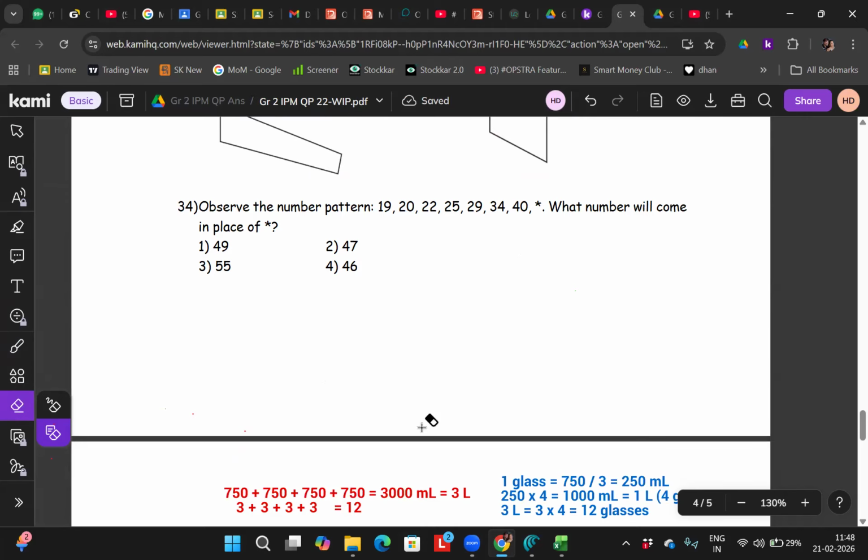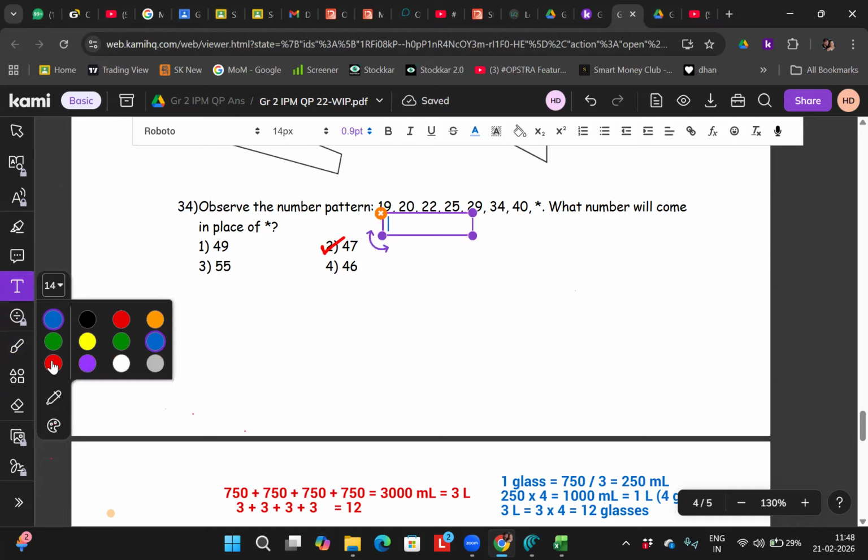Observe the number pattern: 19, 20, 22, 25, 29, 34, 40. What would the next answer be? Very easy. So easy. 19 plus 1 is 20. 20 plus 2 is 22. What is the answer? Tell me the answer fast. 47. Very nice. Okay. Tell me the logic. Dhiran, yes. Tell me the logic, how is 47 the answer? How did you get the 47 answer?